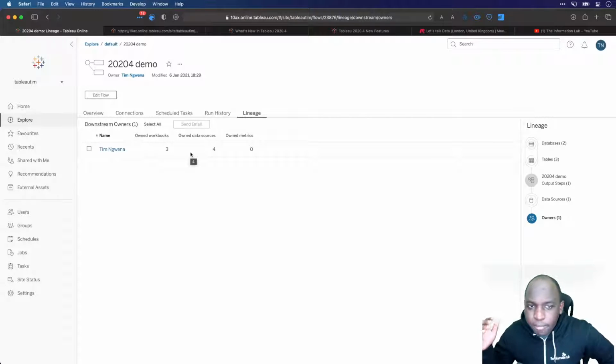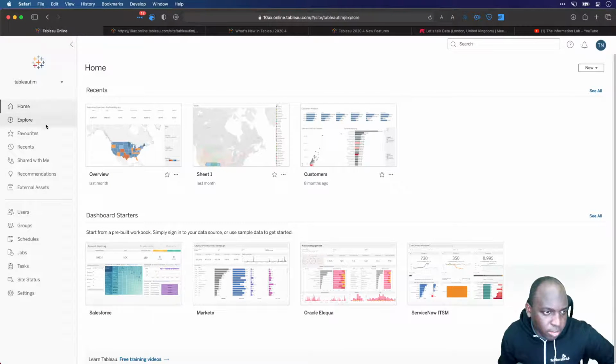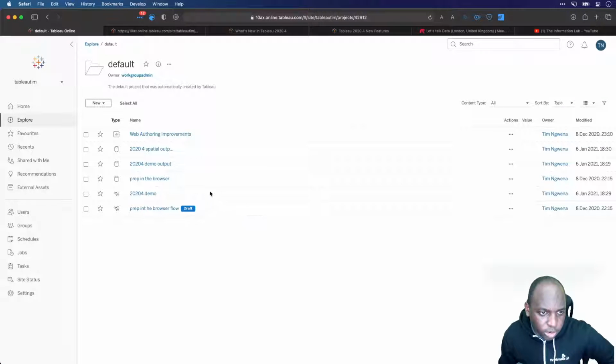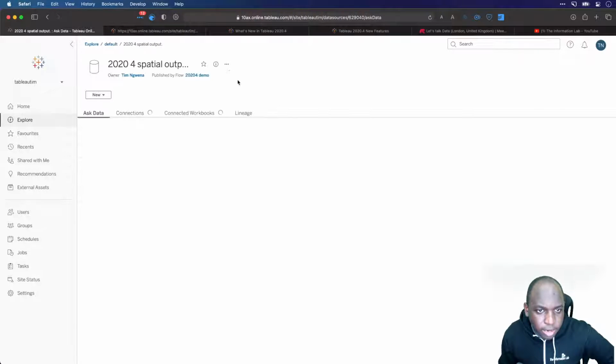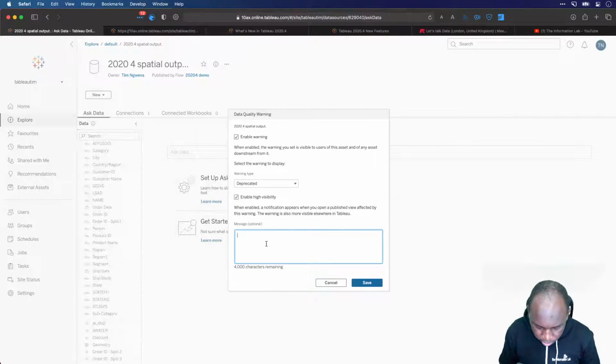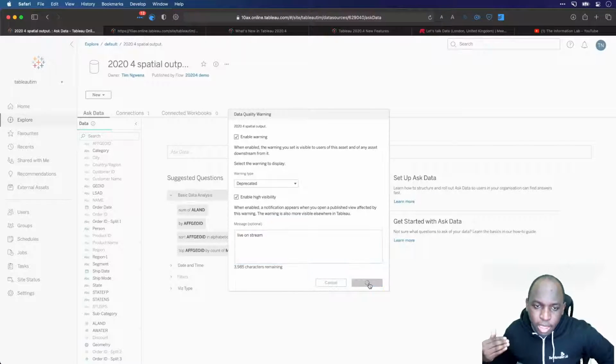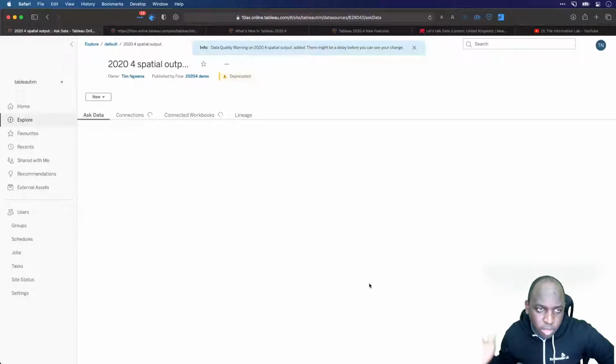So whilst the prep flow is not going to tell you who created the data asset, if I was to just say, for example, let's go to explore, go to default. We created a data source, spatial output, this one. I will click on it and I will click on these 3 dots and I'll add a quality warning. Okay. And I will enable the warning to say that this has been deprecated. I'll make it high vis and I'll say live on stream just so you can see this populated, and I'll hit save. That will save the data quality warning to this data set.